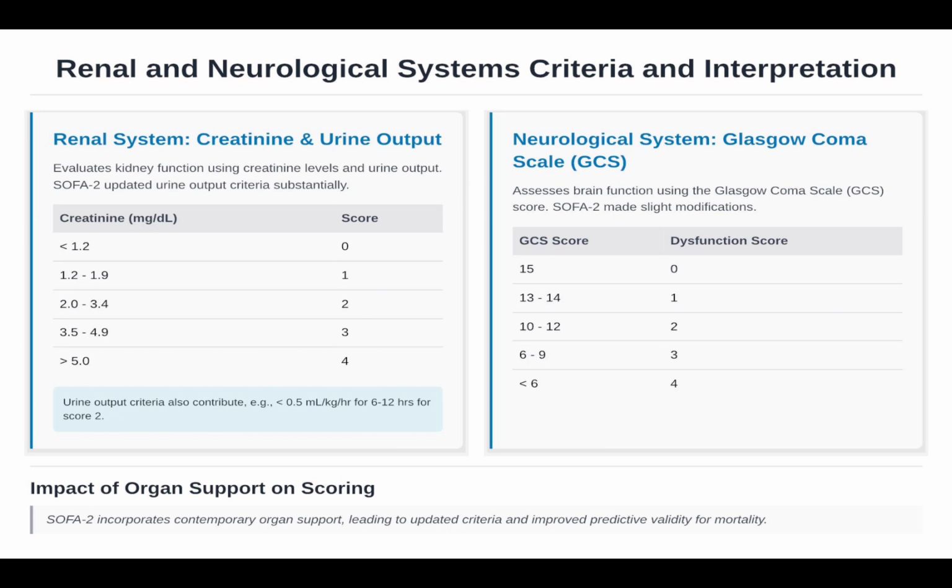Interpretation: low GCS indicates encephalopathy or coma, scores more than 3 signal poor outcomes, especially with organ support like sedation. Impact: ECMO or NIV can lower scores by supporting other systems. Clinical example: a head injured patient with GCS 4 needs neuroprotective measures.